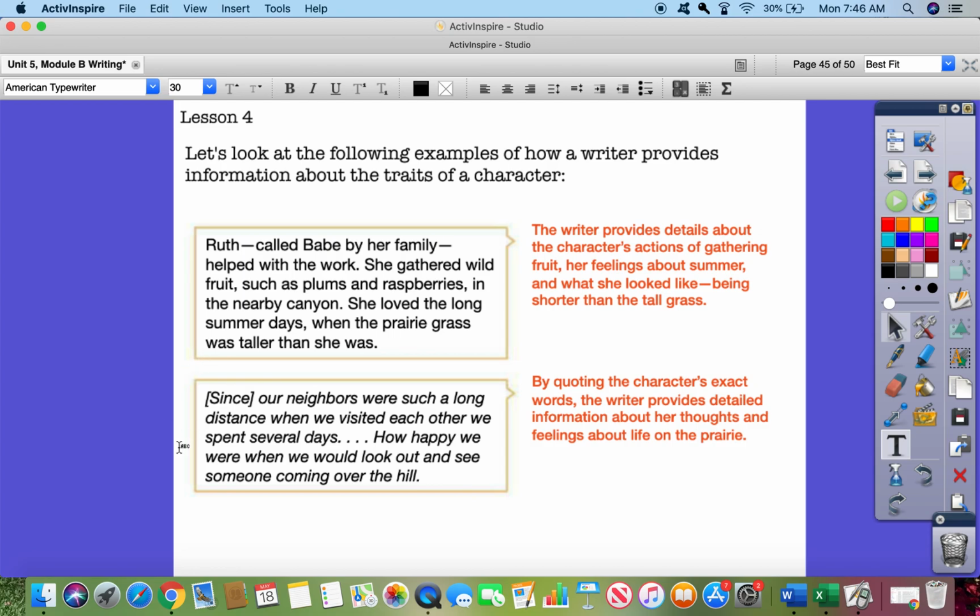Since our neighbors were such a long distance when we visited each other, we spent several days. How happy we were when we would look out and see someone coming over the hill. By quoting the character's exact words, the writer provides detailed information about her thoughts and feelings about life on the prairie.